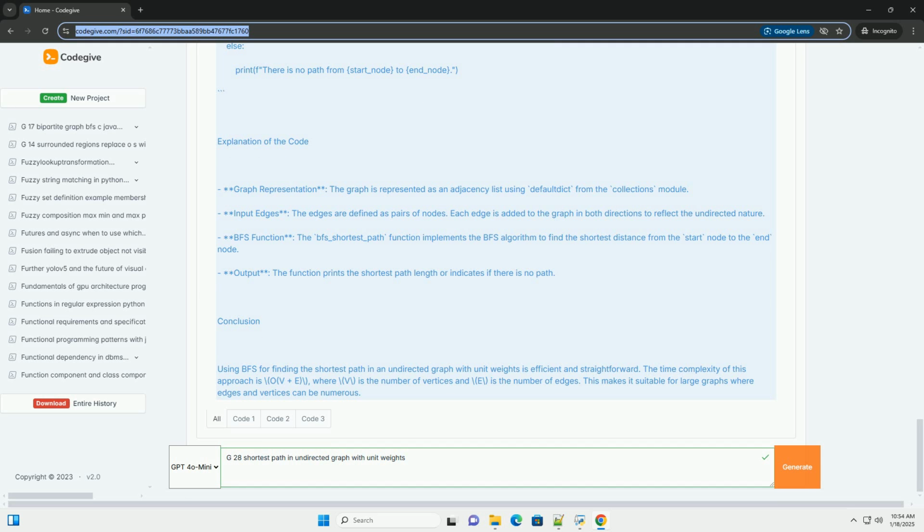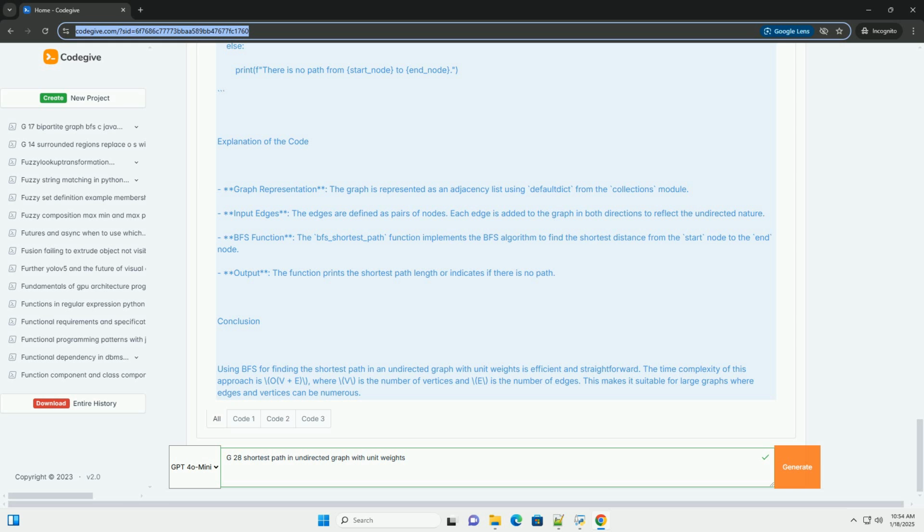Algorithm steps. 1. Initialize. Use a queue to keep track of the nodes to explore. Maintain a visited list or set to track visited nodes and prevent cycles. Keep a distance dictionary to store the shortest distance from the source node to each other node. 2. Start BFS. Enqueue the starting node, mark it as visited, and set its distance to 0.